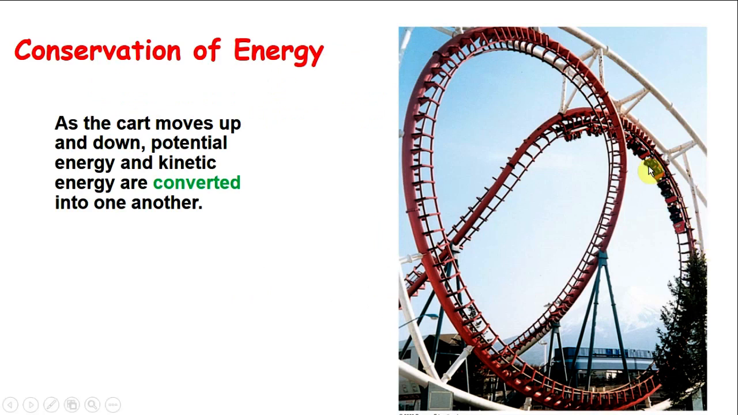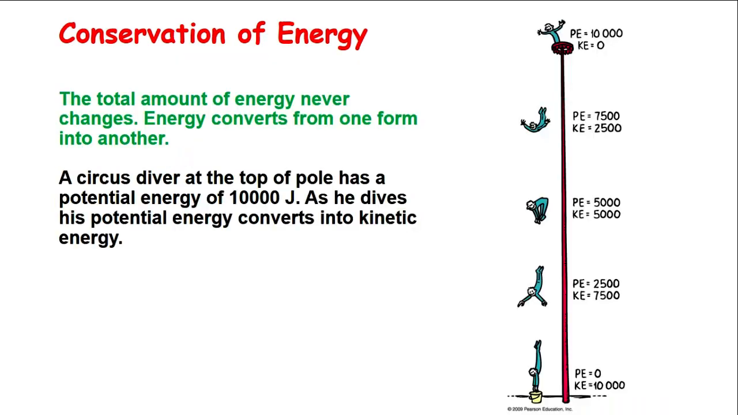If you look at this picture in the amusement park, as the cart moves up and down, potential energy and kinetic energy are converted into one another. The law of conservation of energy says that the total amount of energy never changes. So energy can convert from one form into another.